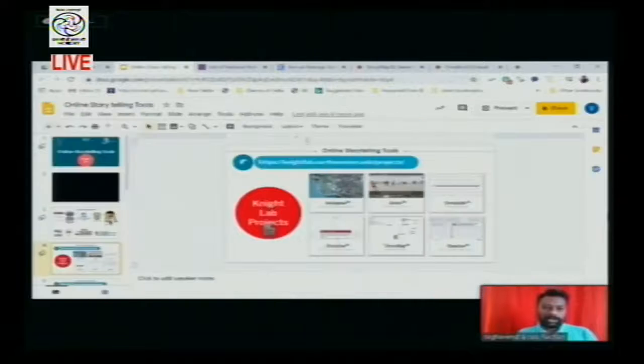Here, I have introduced 6 tools, and we took up one particular tool yesterday. So today I'm going to take 2 more tools. One is the storyline map, Story Map JS we say, and another one is Storyline JS. These two are the tools which I am going to take today. So first of all, let me go to the website.